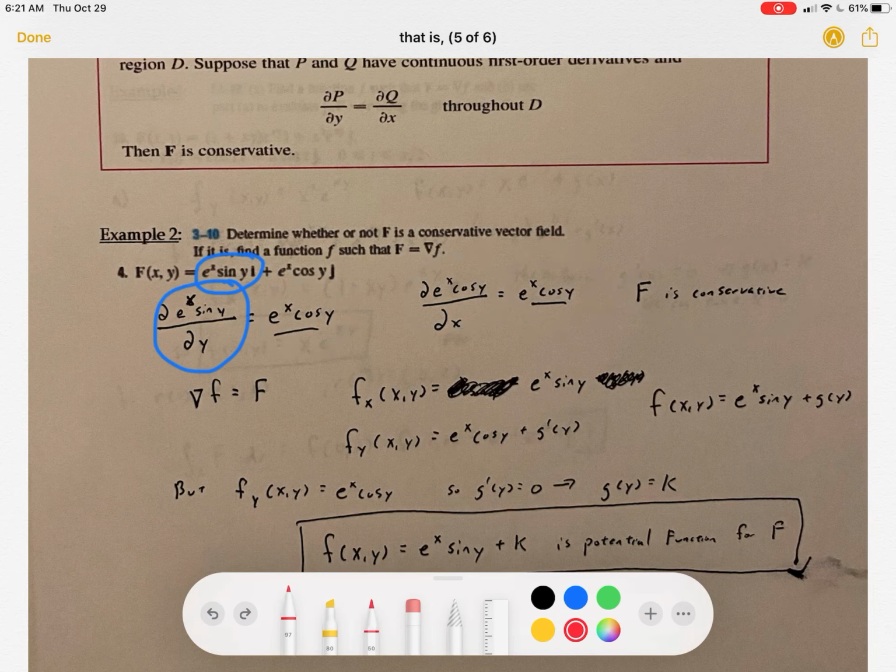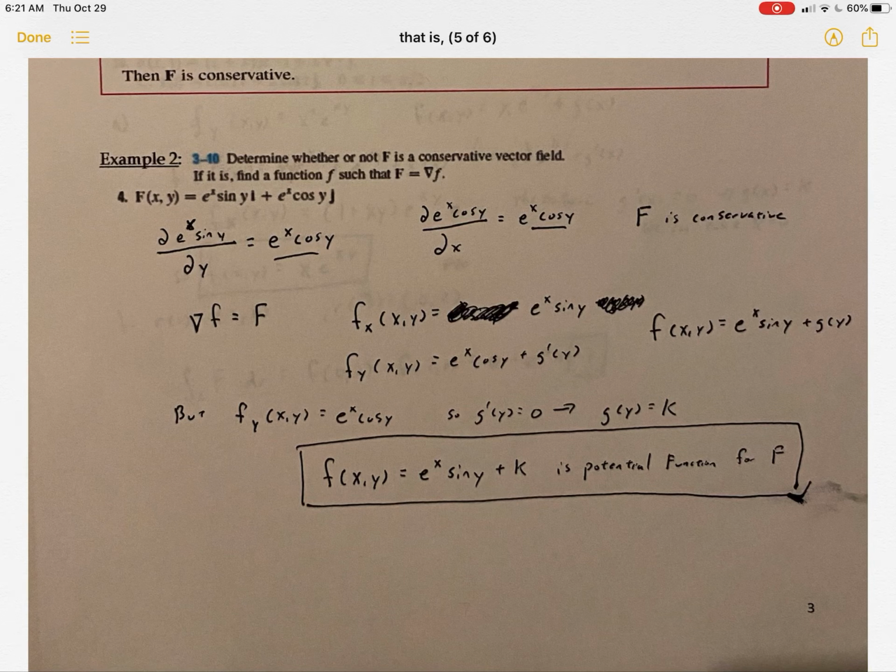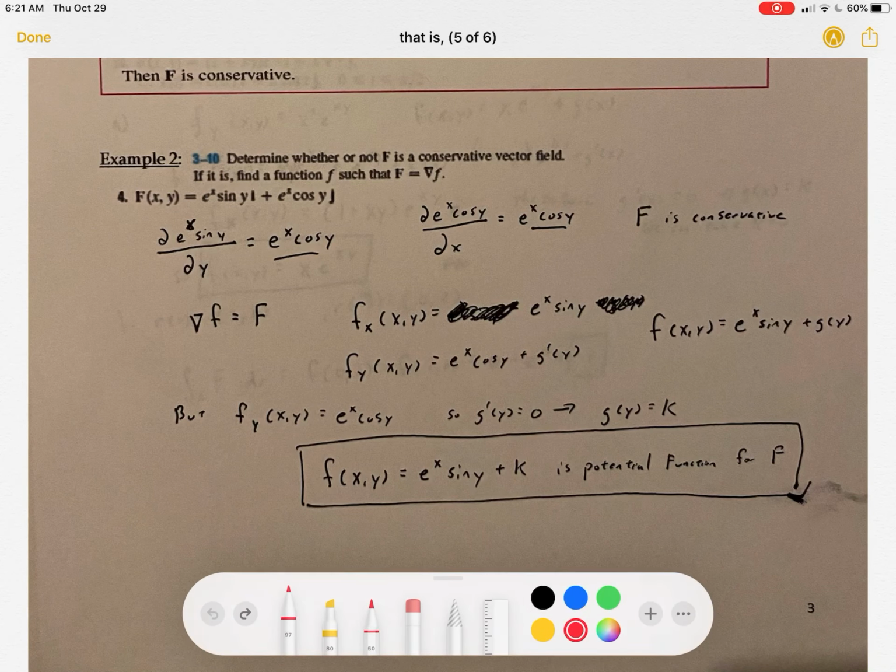So F is conservative. Now that we know that F is conservative, we need to find the potential function. It doesn't matter which one we choose. We could start with the partial with respect to x or the partial with respect to y. I started with the partial with respect to x. We know that the partial of f with respect to x is equal to e to the x sine y. It was our partial derivative with respect to x of the function.